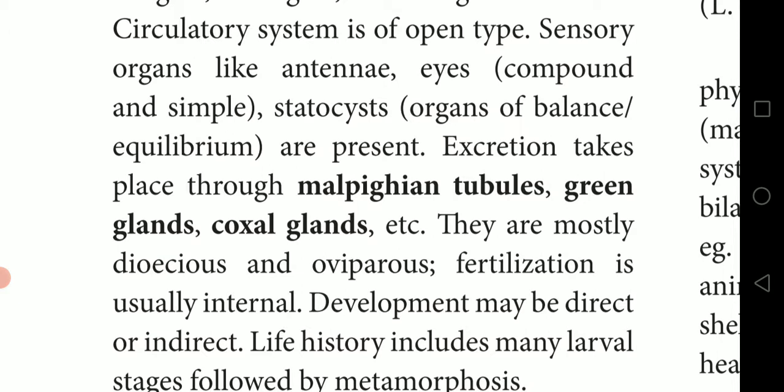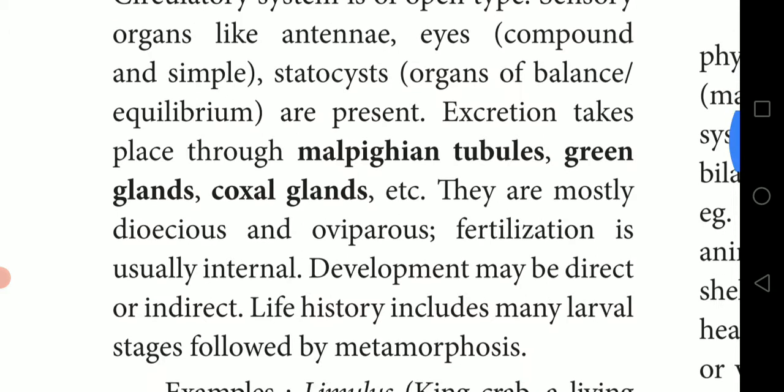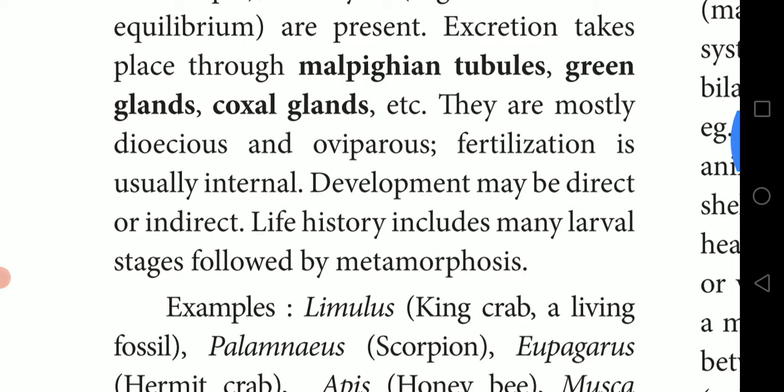Sensory organs like antennae and eyes, compound eyes and simple eyes, will be there. Statocysts, organs of balance or equilibrium, are present. Excretion takes place through the Malpighian tubules, underline this one. In Arthropoda, excretion takes place through Malpighian tubules, green glands and coxal glands.